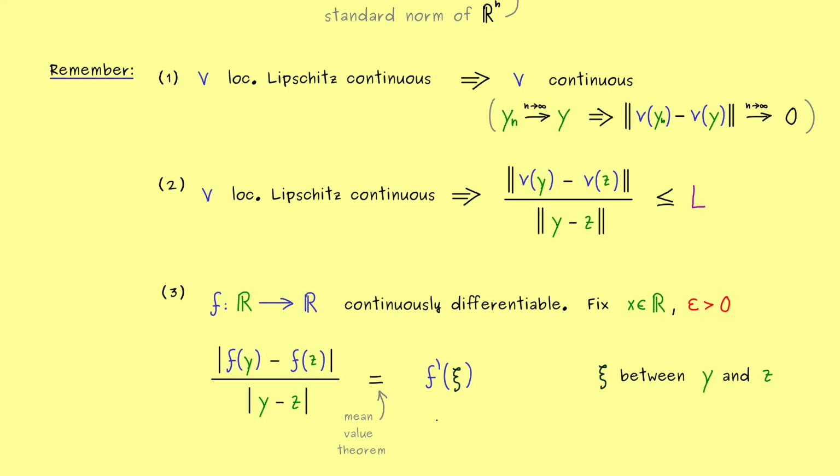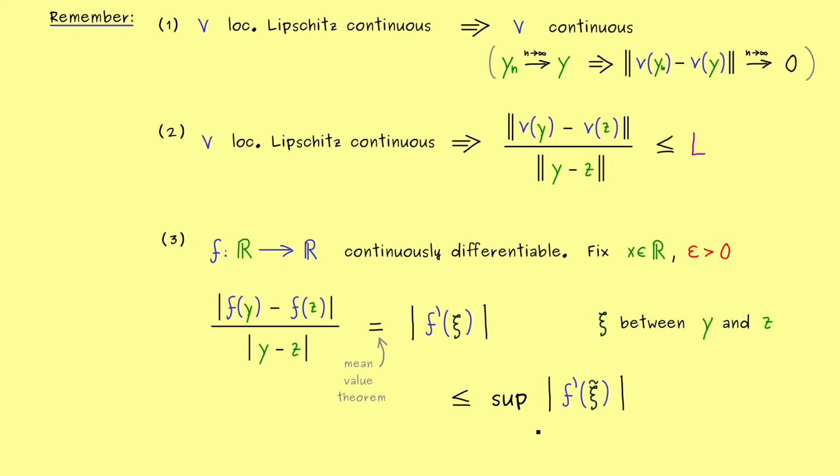Okay, but here we have to add something, because we have the absolute value on the left hand side, we also need it on the right hand side. And indeed, this makes it better, because now we can estimate the right hand side as well. For example, we could say we go through all possibilities this intermediate point could have. Therefore, let's call the new variable xi tilde and let's go through all the points in our epsilon neighborhood. Hence, we know we will definitely hit the correct xi on the way.